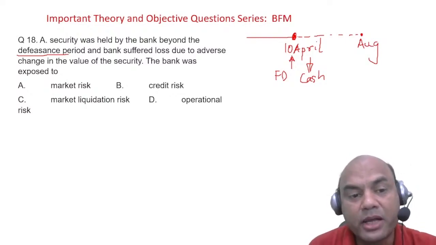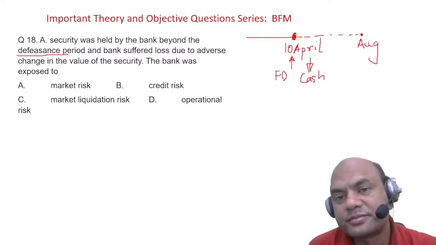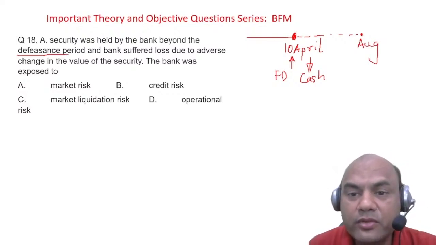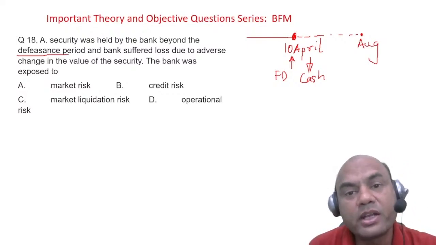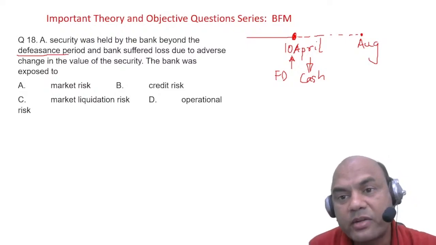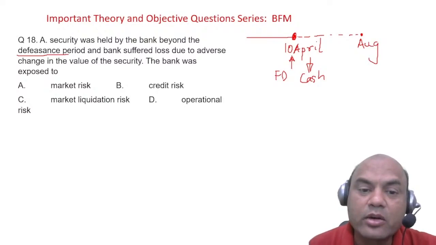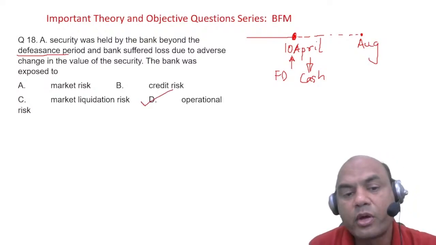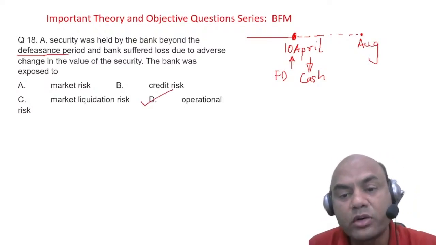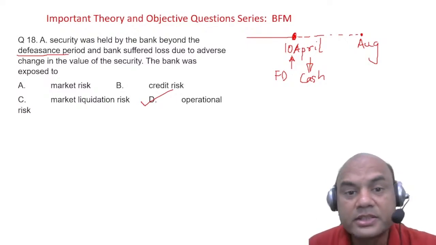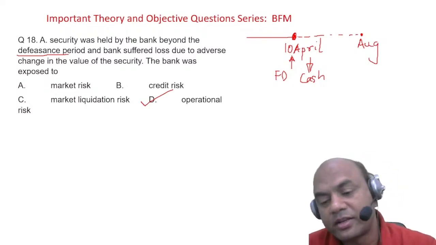Is it a market risk, credit risk, market liquidation, or operational risk? It was your duty to give back the FD on 10th April. You didn't give it. You carried it for infinite time without thinking of it. So that is basically the operational problem. This is known as operational risk. Got it, everyone? This concept should be very clear in your mind.